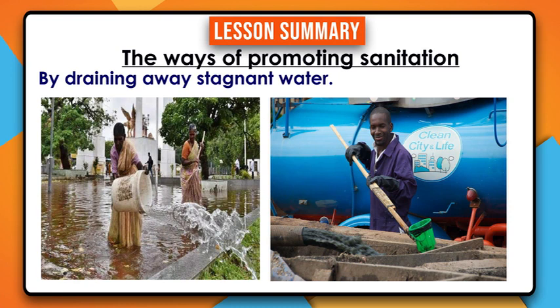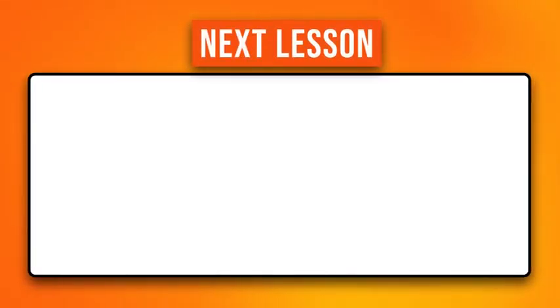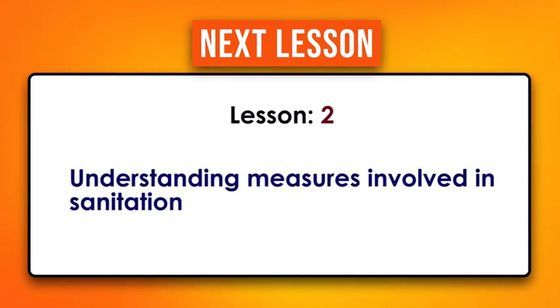We have also seen that draining away stagnant water around our homes helps to maintain sanitation, since it prevents the breeding of mosquitoes. Having known all that about sanitation, my dear one, up next is the lesson test. However, I encourage you to scroll down, tap on the blue button to attempt the lesson test. Let's meet in the next lesson, and that is going to be lesson 2 about understanding measures involved in sanitation.